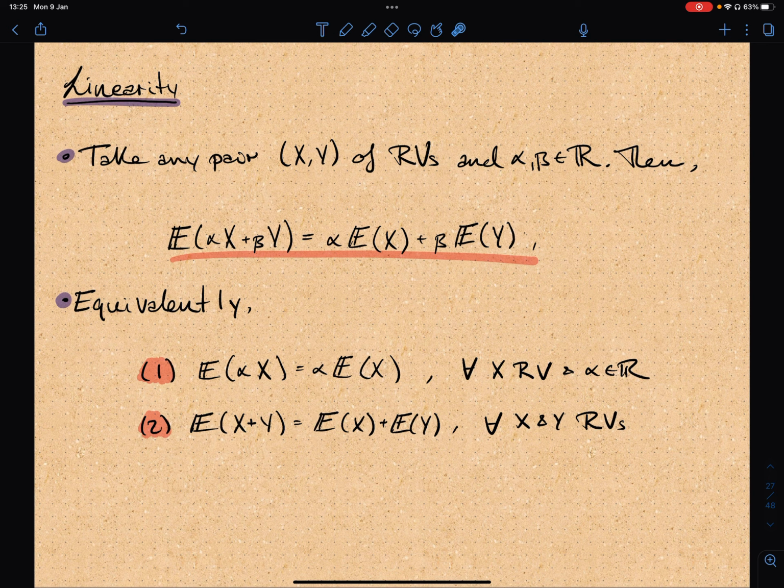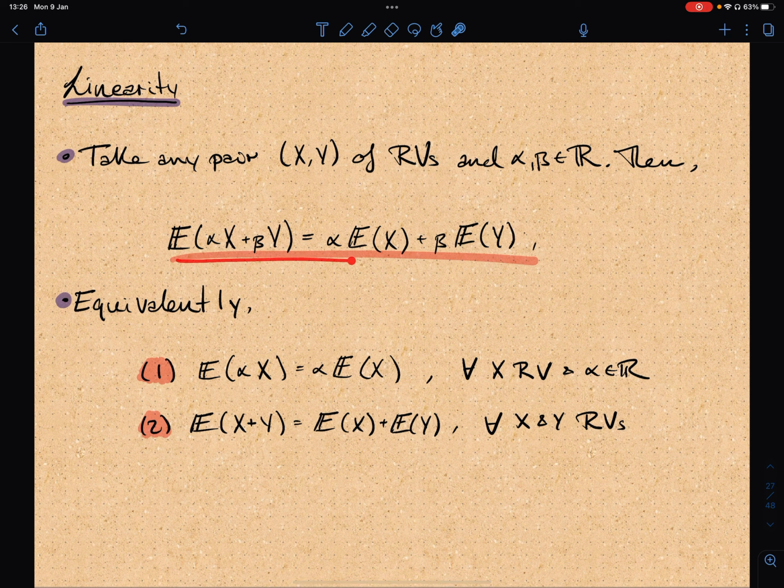Now, I want to talk about the main property of expected values, which is linearity. Here, if we have a pair of random variables, X and Y, and alpha and beta, two real numbers, then the expected value of alpha X plus beta Y is equal to alpha times the expected value of X plus beta times the expected value of Y.